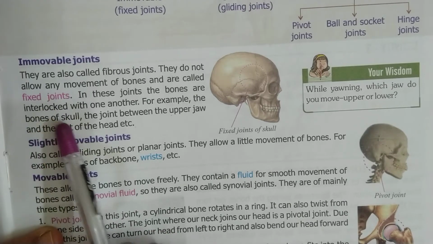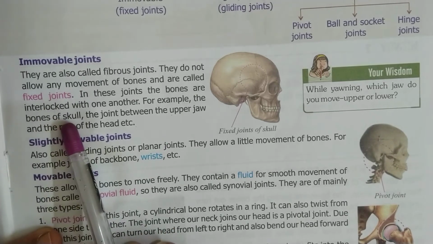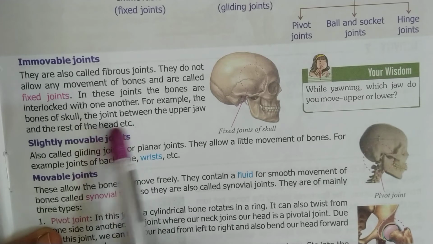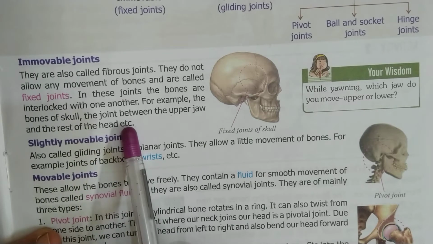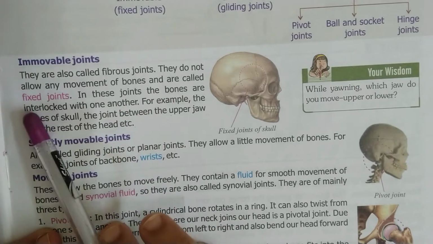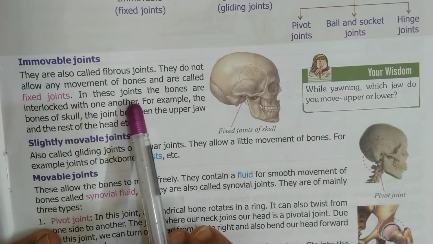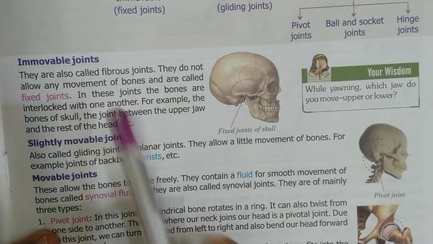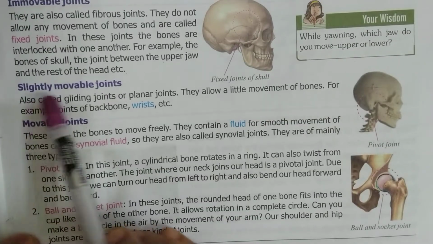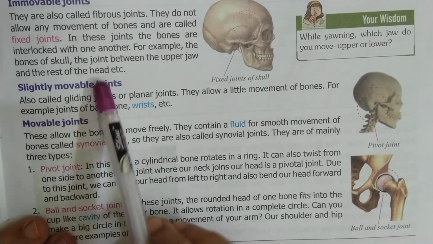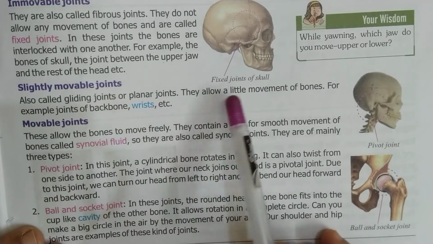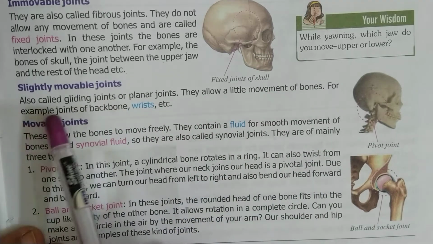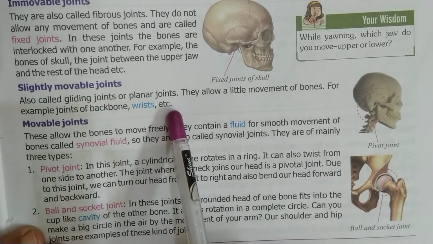Examples of this joint are bones of skull, and the joint between the upper jaw and the rest of the head. These joints are fixed because the bones are interlocked with one another. That is why they can't move. Now, next is slightly movable joint. These joints are also called gliding joints or planar joints. They allow a little movement of bones. For example, joints of backbone, wrists, etc.